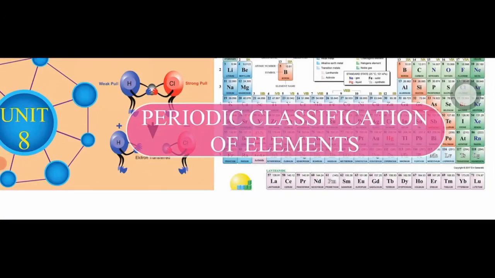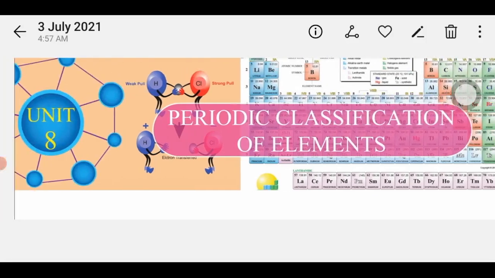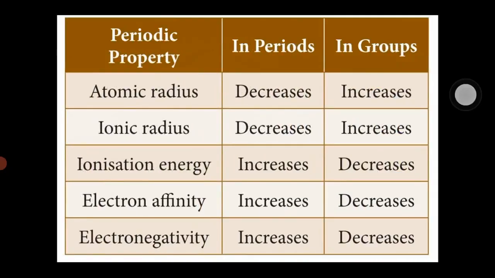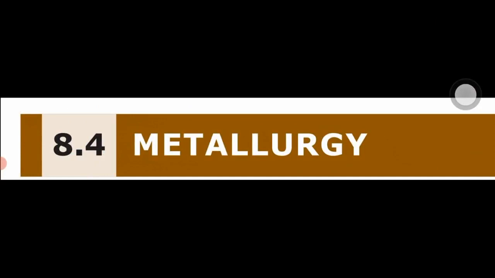This is 10th Standard Chemistry, Unit 8, Periodic Classification of Elements lesson. In the previous class, we already discussed periodic properties and metallurgy. Once again, recall these topics.